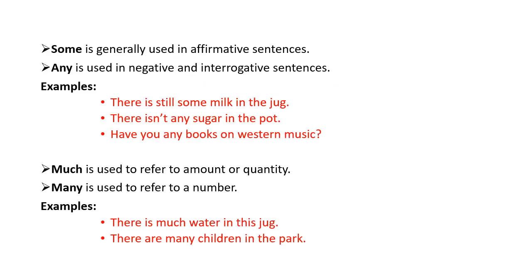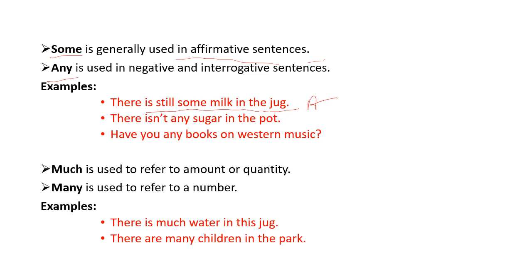So here we can see quantifiers. First, there are some and any. They are together because they mean the same, a certain quantity. Now what's the difference? Some is generally used in affirmative sentences. You can see an example here. There is still some milk in the jug. So it's an example of an affirmative sentence.